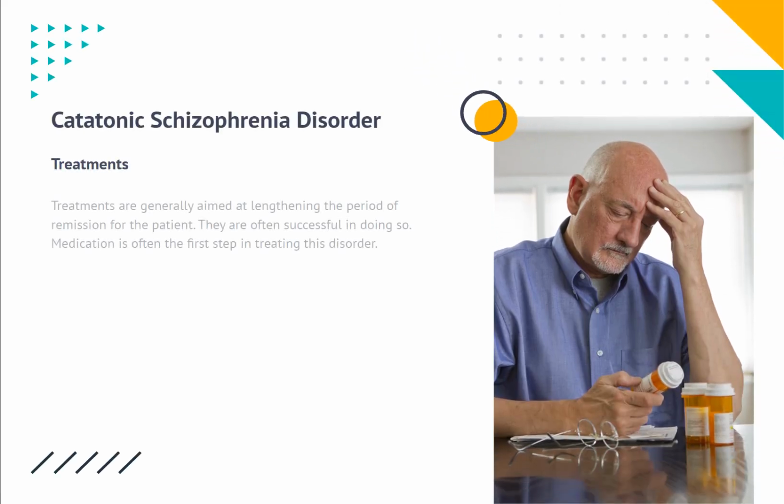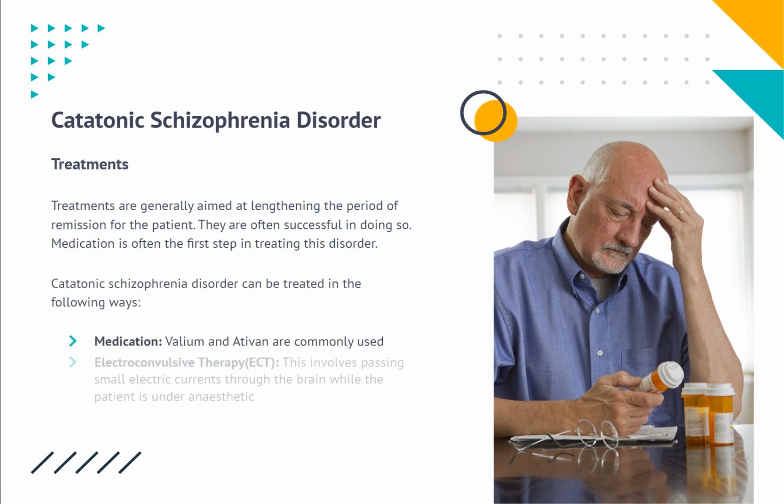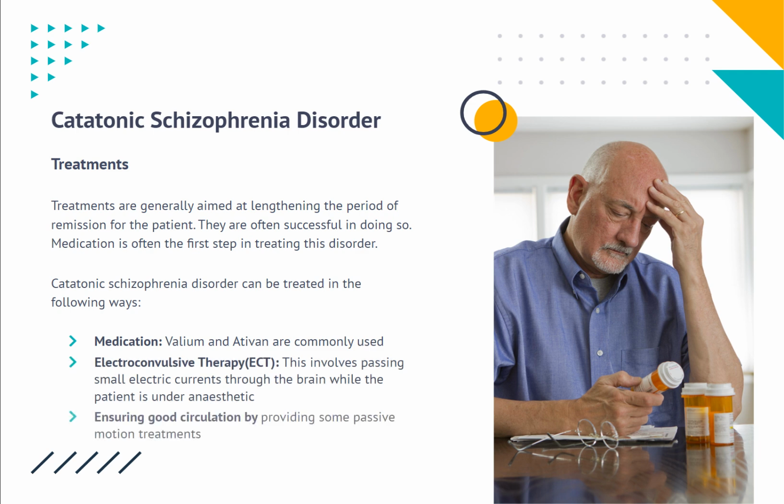Treatments. Treatments are generally aimed at lengthening the period of remission for the patient. They are often successful in doing so. Medication is often the first step in treating this disorder. Catatonic schizophrenia disorder can be treated in the following ways.